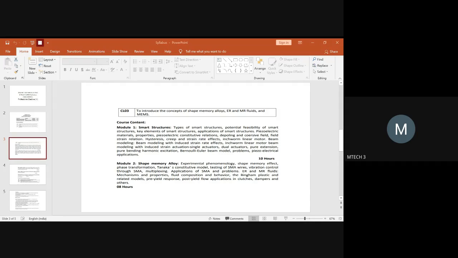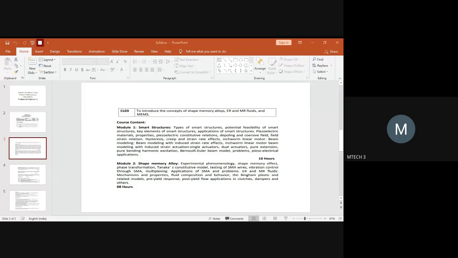If you are going with the Bernoulli-Euler model, you need to give the importance of the Bernoulli-Euler beam model, why it is being used in smart structures. You need to correlate that with a real-time application. If you don't know, you have to search, you have to dig, and you have to present. Okay? Yes, ma'am. So your title will be on Bernoulli-Euler beam model for a smart structure application. Okay? Yes, ma'am. So even yours is now finalized.